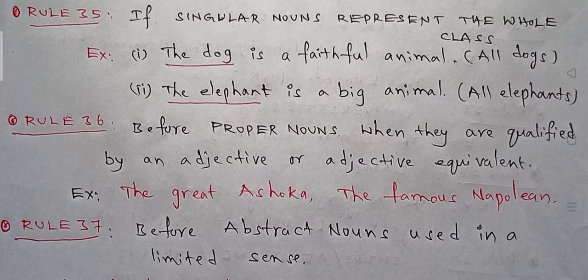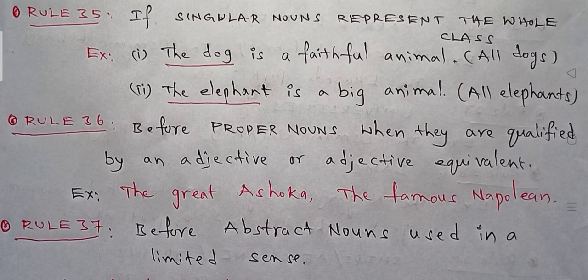If the proper nouns are qualified with an adjective, here the example proper nouns given are Ashoka and Napoleon. Ashoka is a proper noun, Napoleon is a proper noun, and these both are qualified with an adjective. Ashoka is qualified with the adjective great. Napoleon is qualified with the adjective famous.